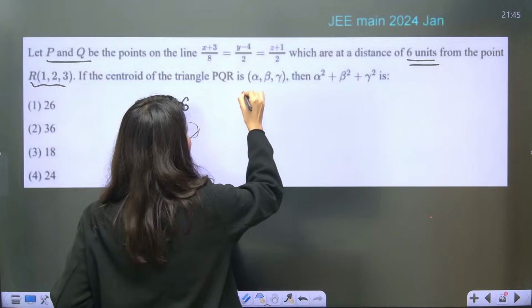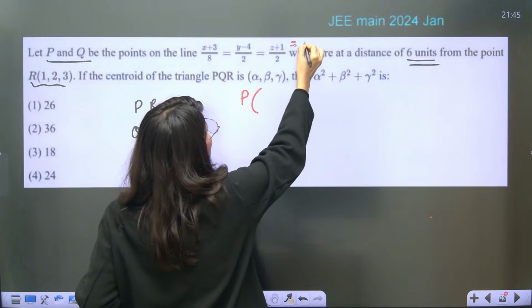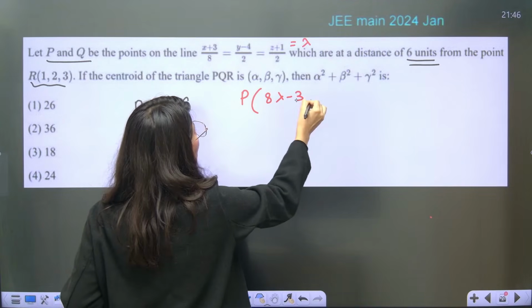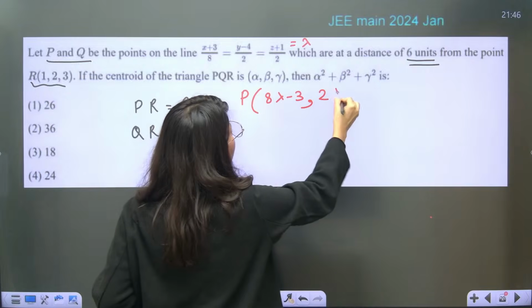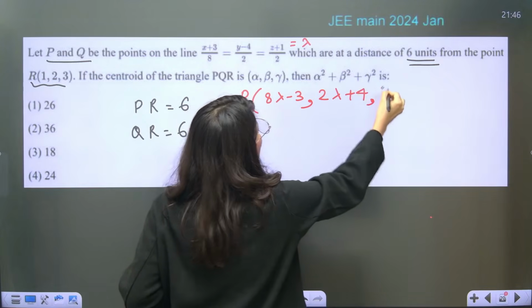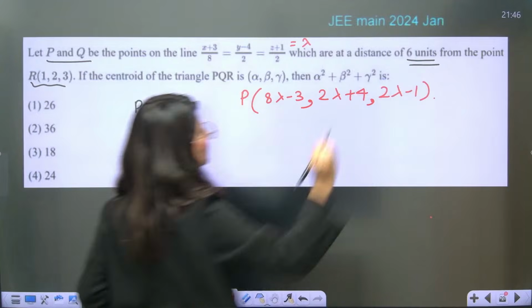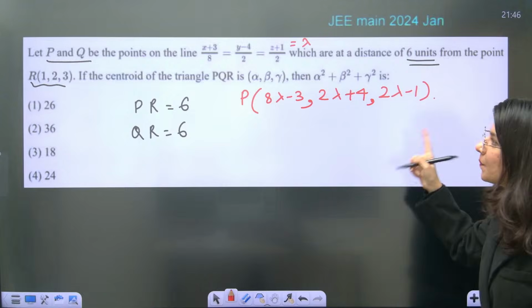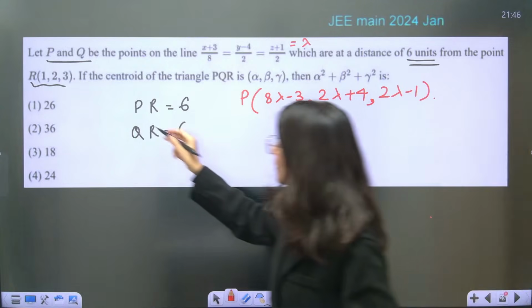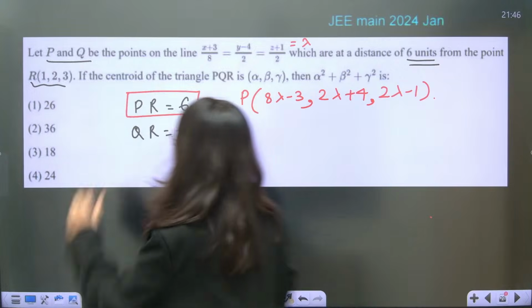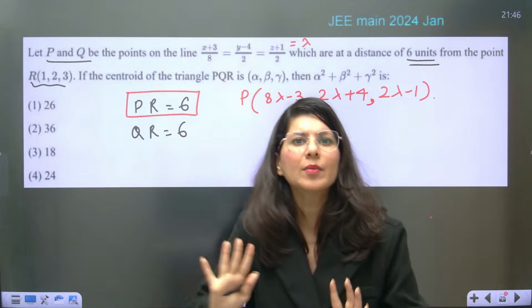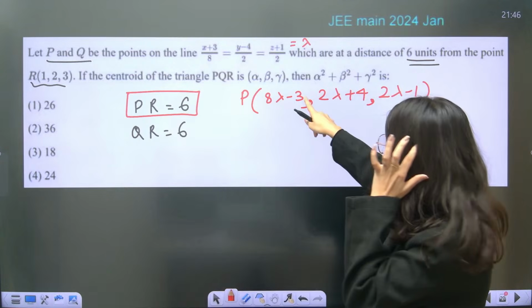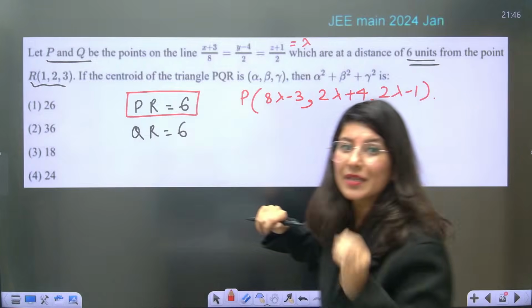Let us assume point P on this line. Can you tell me? So let us assume this is 8 lambda minus 3, comma, 2 lambda plus 4, comma, 2 lambda minus 1. This is your point P. So PR is equal to 6. Let's apply this condition; let's talk about Q a little bit later. PR is given by the distance formula. This is your point P, then R is 1, 2, 3.